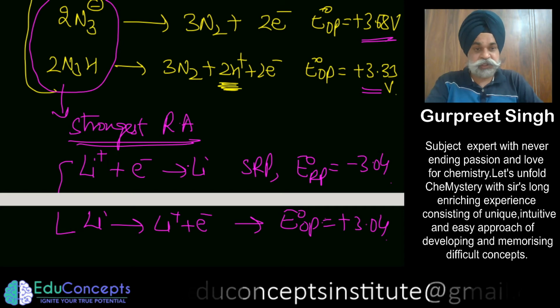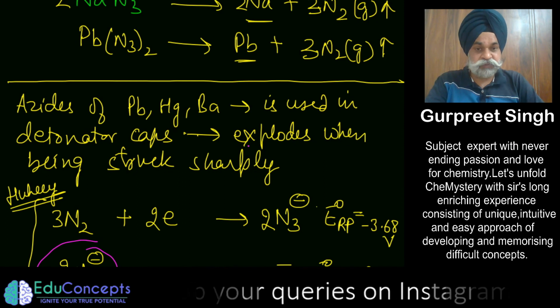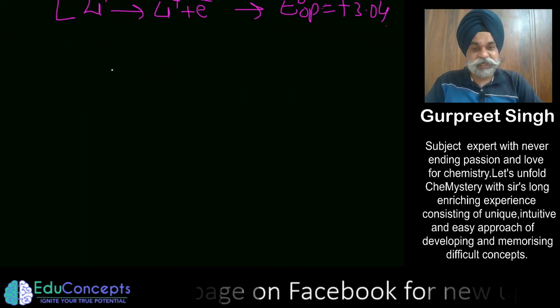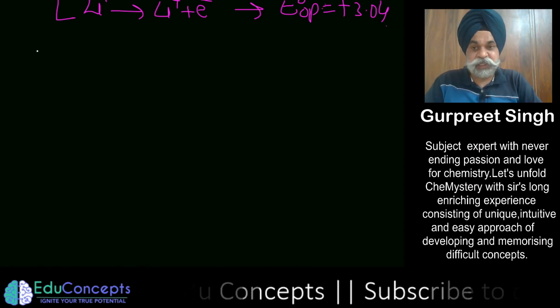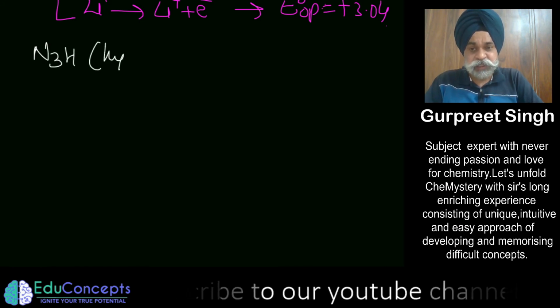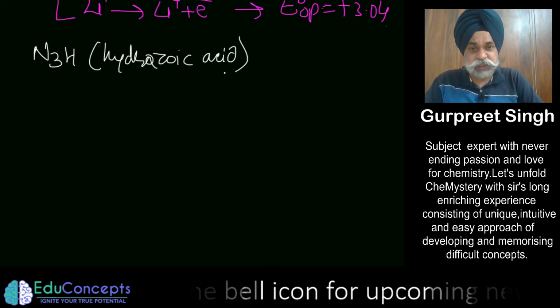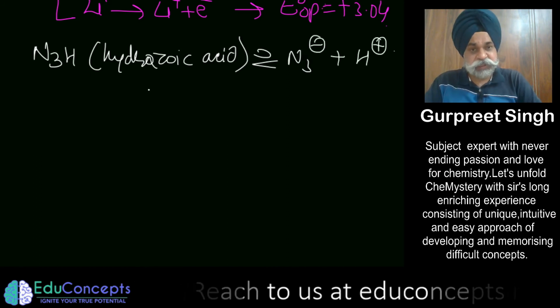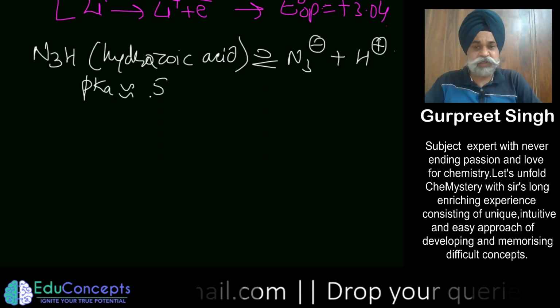These are very strong reducing agents, and that is why it explodes very vigorously. I want to pump in a few more pieces of information here, which is quite important. That is hydrazoic acid, whose counter ion is the azide ion, which I was referring to as a strong reducing agent. This is also a weak acid. Its pKa is around that of acetic acid, around 5. It is not a very strong acid.